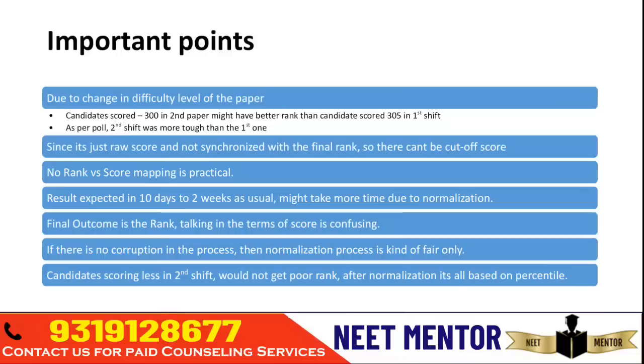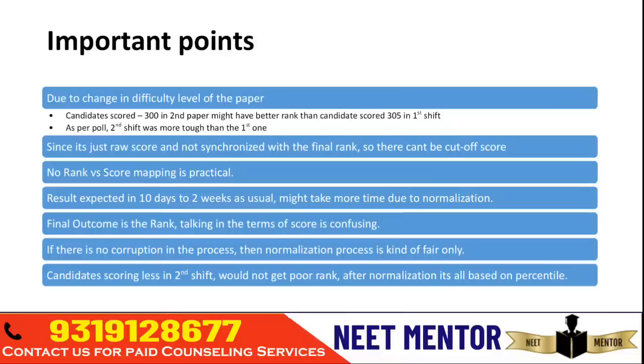So if they try to do something, as happened, though it was not proved, with NTA during the NEET UG result, that might be a problem. But if you do it in a fair way, then there is no problem. The normalization process is well proven and accepted at a worldwide level, and it will give you your fair ranking, and ultimately counseling will happen on the basis of the rank. In case you want to get your expected rank, it is possible up to some rounding.